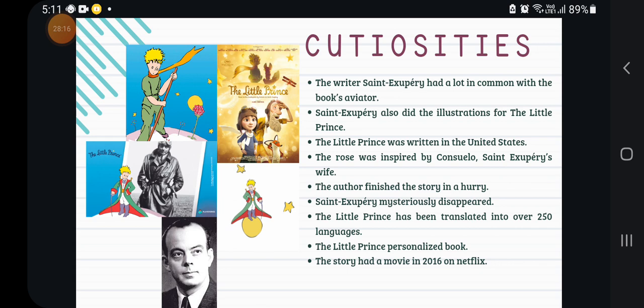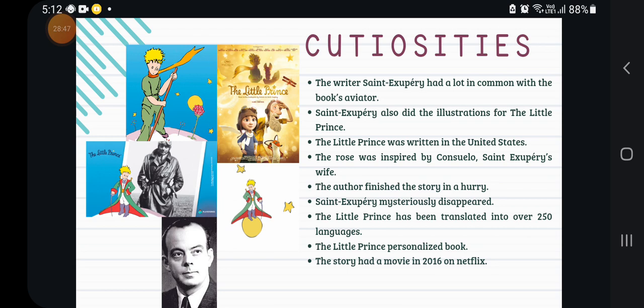There are also many personalized versions of the book on the internet, like The Little Prince and Adrian, The Little Prince and Maria, and many others for children. You contact the people who make them, and they take the book and personalize it for you.